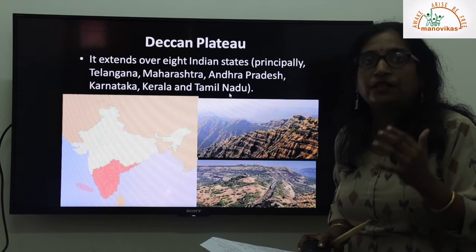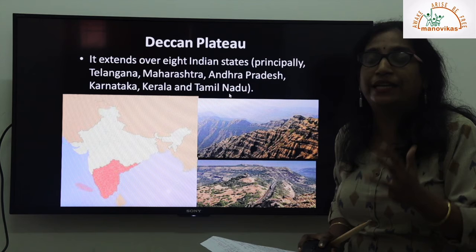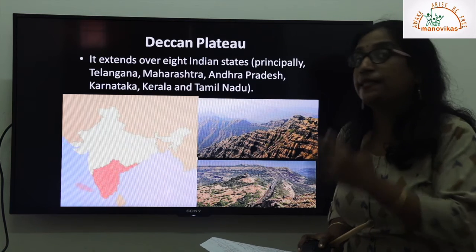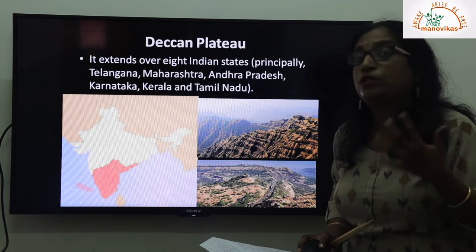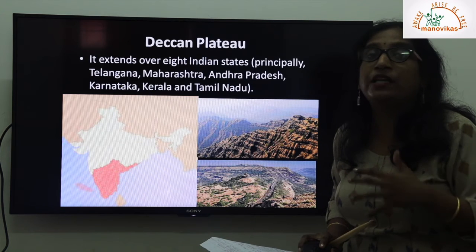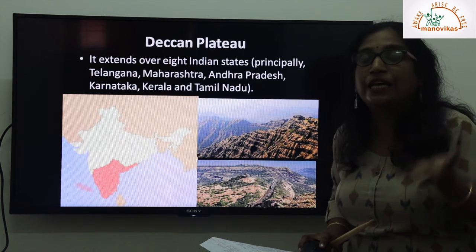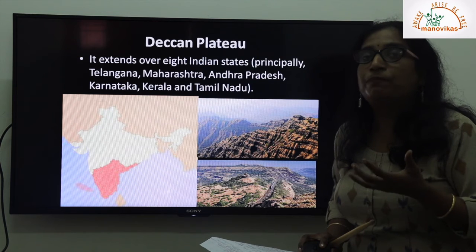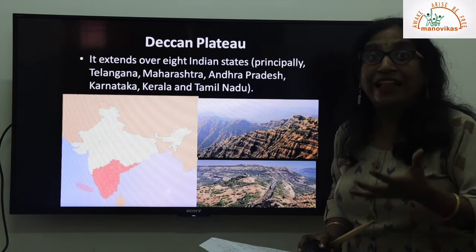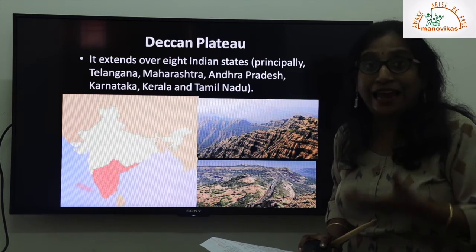Dakkan in Sanskrit means direction, that is Dakshin, the south direction, since it is located towards the south. The kings and kingdoms that came into existence ruled this area. They found this plateau very wealthy because of its great mineral content.